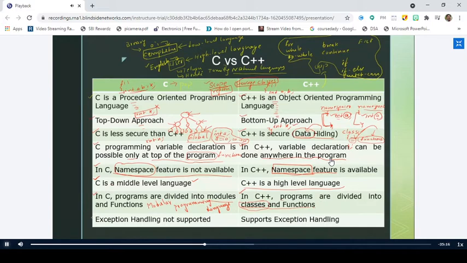Now coming to the next point, C does not support exception handling. We have the last concept as exception handling, the fifth unit, right? We'll see what an exception is, what the various types of exceptions are, what user defined exceptions are, and how you handle those exceptions. But right now, keep it in mind that an exception is nothing but a runtime error. It is simply an error, right? So do we get any errors in the program?